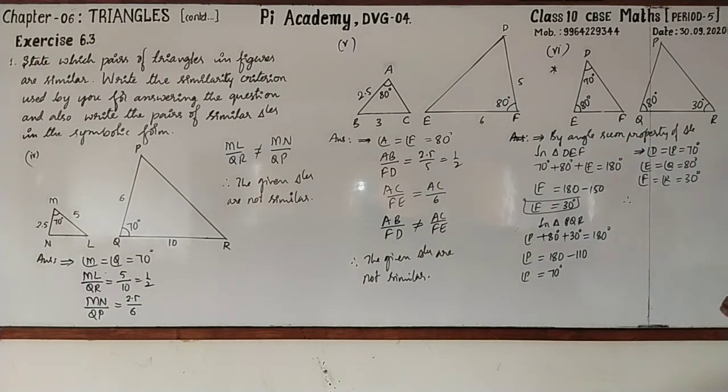Here you can write. Therefore, the first answer for the first sub question: the given triangles are similar. Second sub question. What is the second sub question? Which criterion have we used? A. Similarity criterion is used.